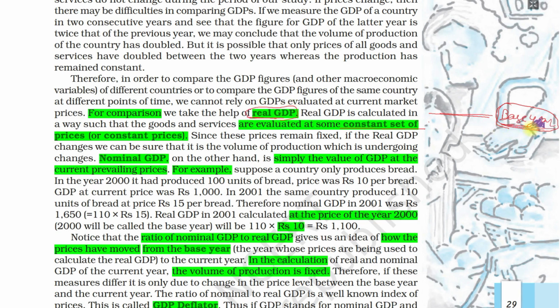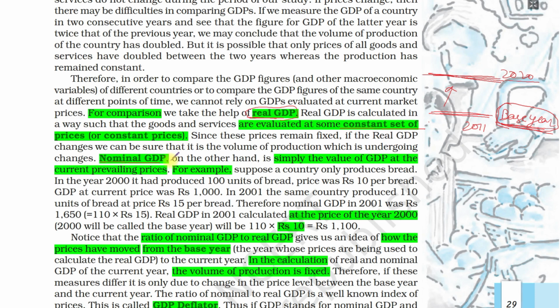In the base year we have fixed the prices of different commodities. If you take this base as a reference, then the prices of goods and commodities in this base year will be taken as a reference. Suppose 2011 is the base year, and now we are in 2020. So what is the real GDP of 2020? We see, according to the base year prices, what the commodity quantities are now. That is called the increase in real GDP.